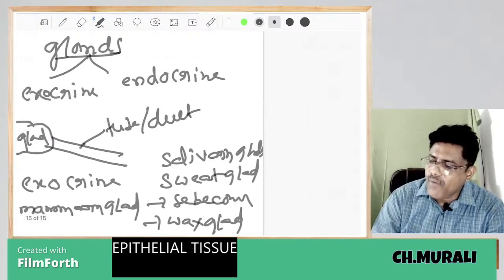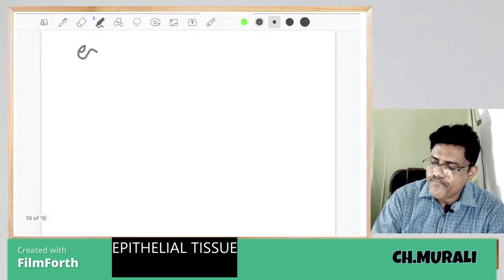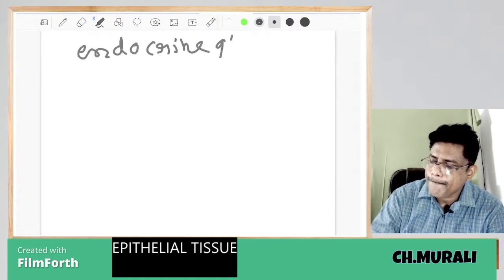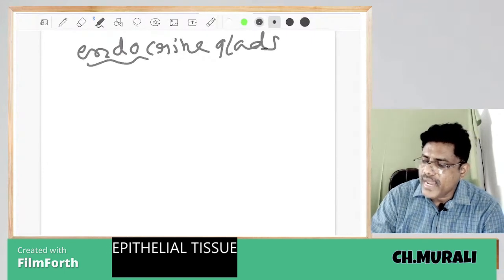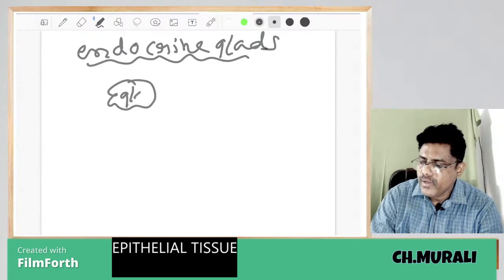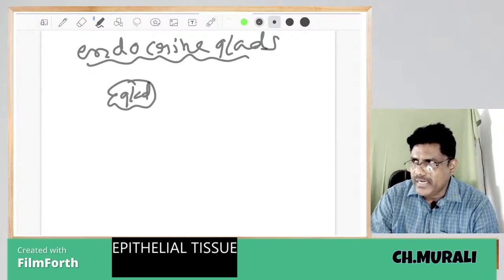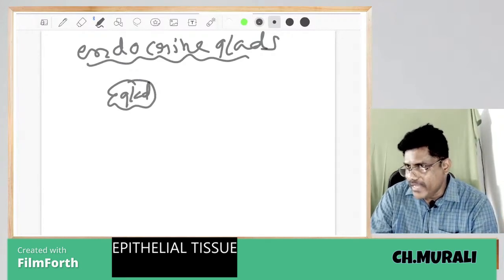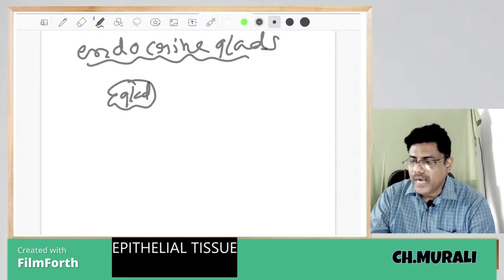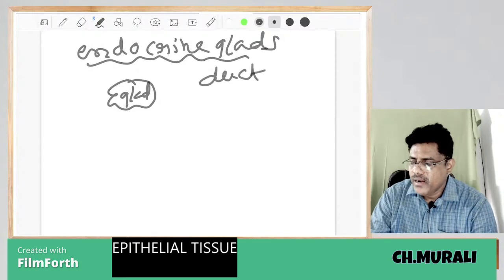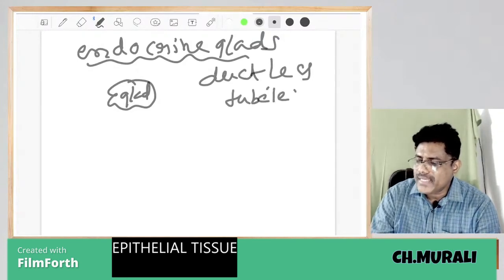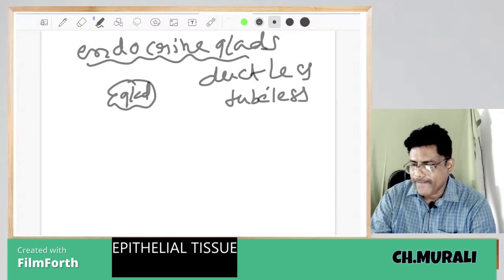Next, endocrine glands. Endocrine glands: this is the gland, and the gland does not have a duct. Look, there is no duct. We call these ductless glands, or tubeless glands, known as endocrine glands.